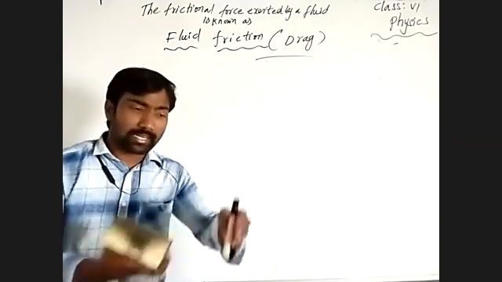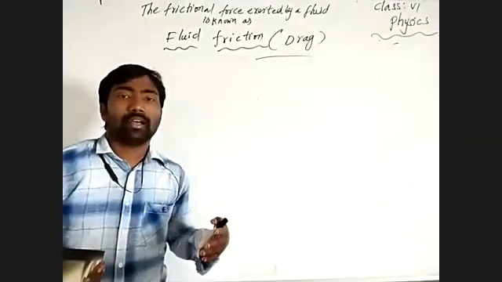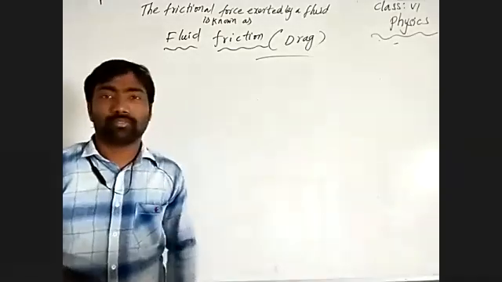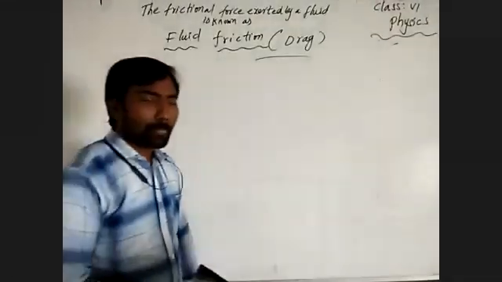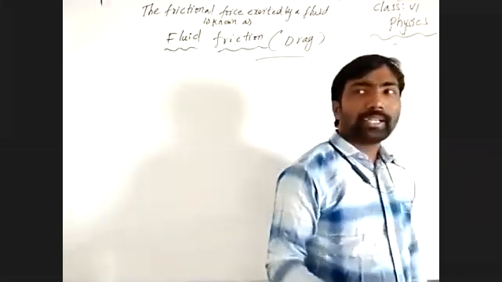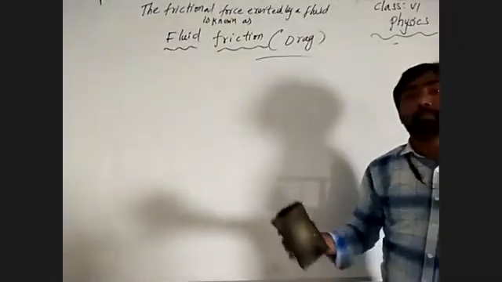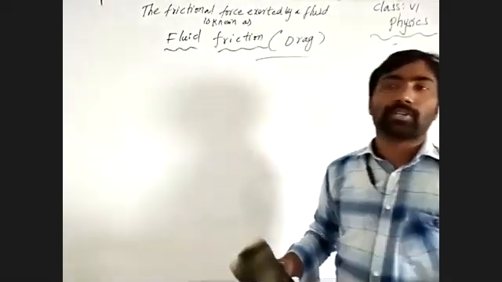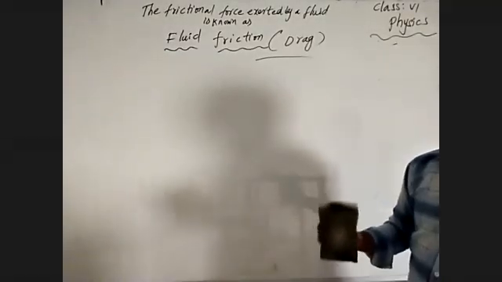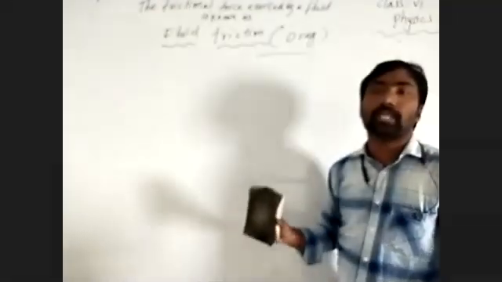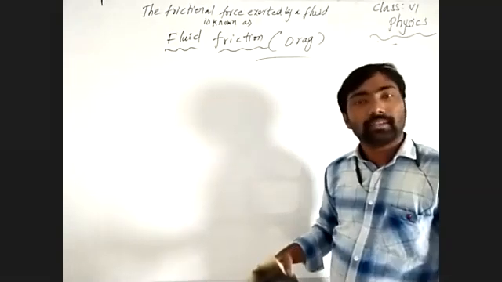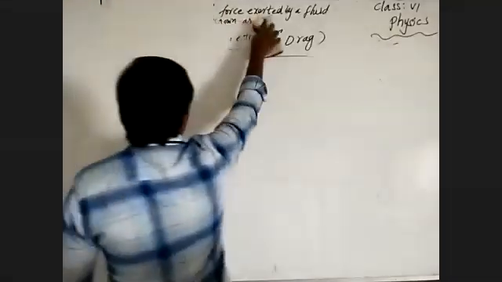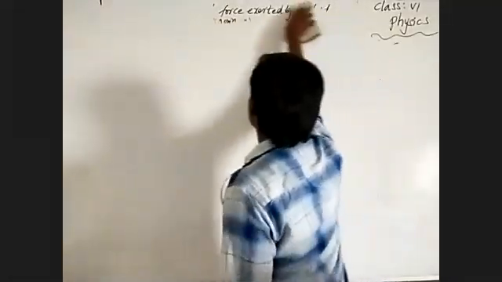Ships have a narrow shaped front, and aeroplanes have a smooth surface at the front. Is it or not? Of course. Why? Because the fluid can pass over the surfaces easily. By that, it can reduce the frictional force. So those can travel very comfortably by burning less fuel. That is why we prepare aerodynamic shapes.